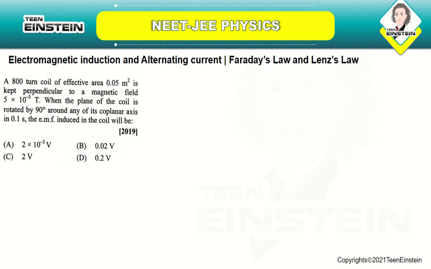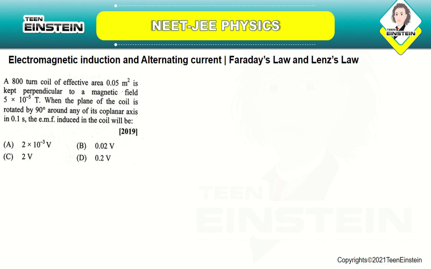A 800 turn coil of effective area 0.05 meter square is kept perpendicular to a magnetic field 5 into 10 power minus 5 Tesla. When the plane of the coil is rotated by 90 degrees around any of its coplanar axis in 0.1 second, the EMF induced in the coil will be.